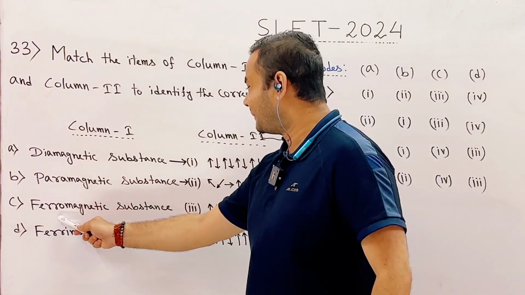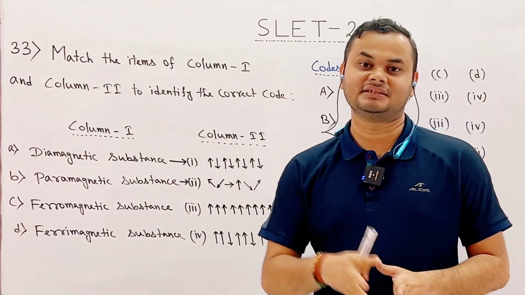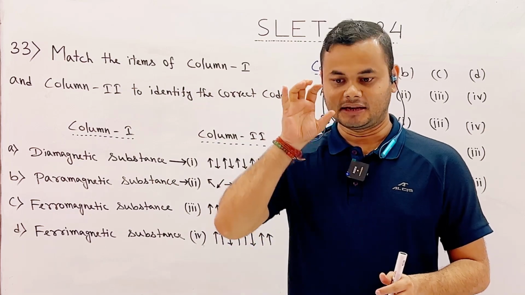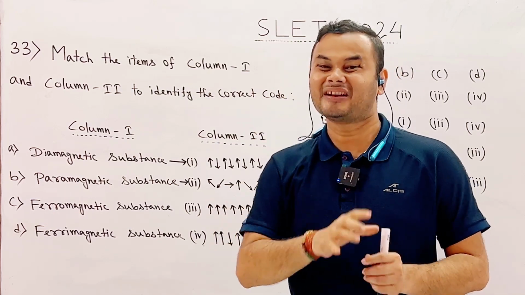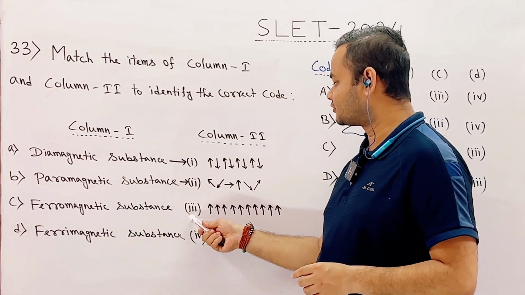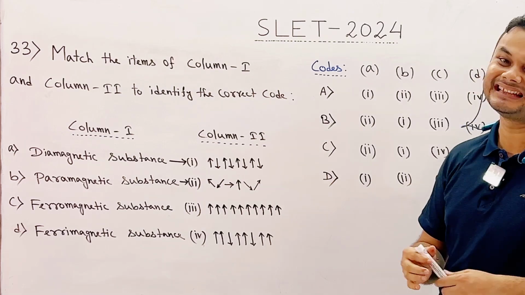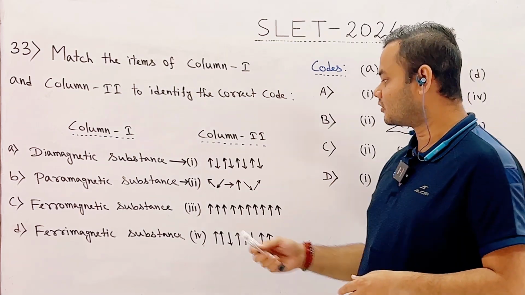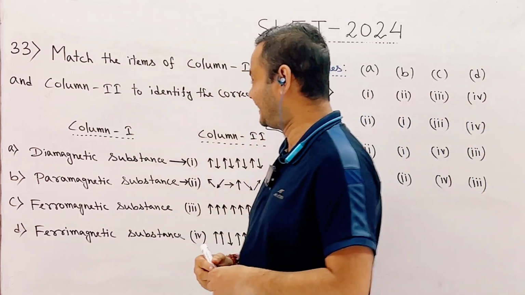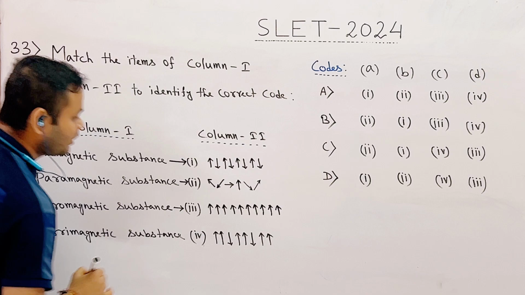Next, ferromagnetic substance. Again we know that ferromagnetic substance is characterized by ferromagnetic domains in which the magnetic dipoles are strongly aligned in a particular domain. So if we look at option number 3, we have seen that the magnetic dipoles are strongly aligned in a particular direction. So therefore option 3 should represent the property of ferromagnetic substance. So C is related to number 3.